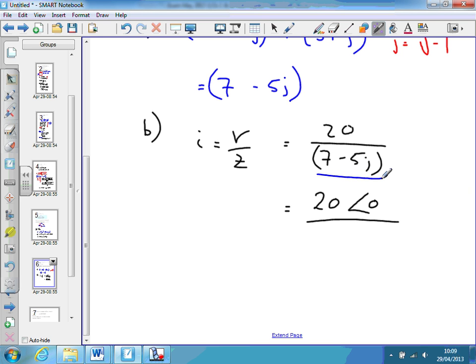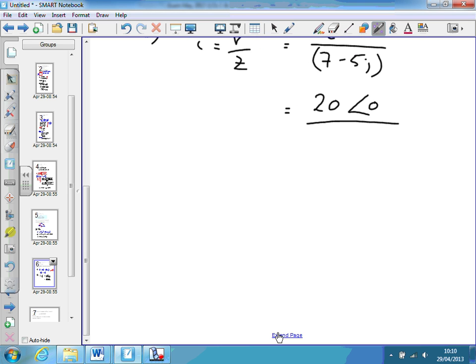If you look at your calculator, above the plus button it says POL, which means polar. So if we're converting to polar, that's the button we want. If we're converting from polar to what's called rectangular, then we want the minus button, which is next to it. So we want to convert 7 minus 5j to polar. And so we hit shift and then polar on the calculator.